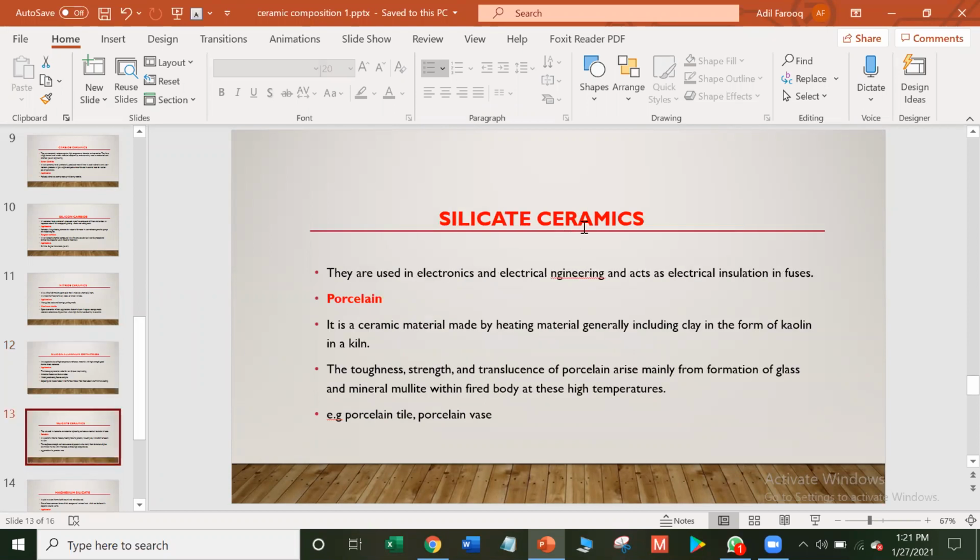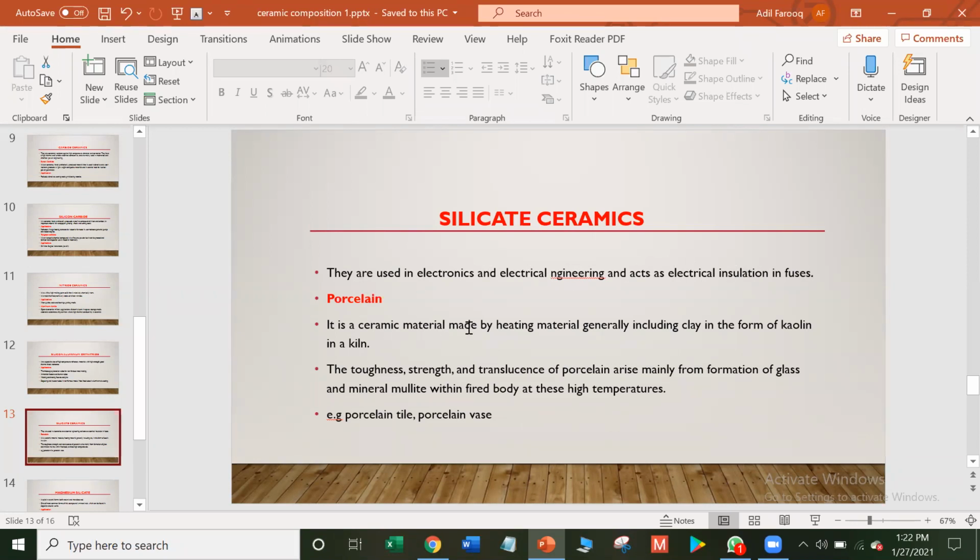Next is silicate ceramics. They are used in electronics and electrical engineering, and act as electrical insulation in fuses. Silicate ceramics are used in electrical devices, but they do not allow electricity to pass through, and they are used as fuses in homes, industries, or as a voltage controller.